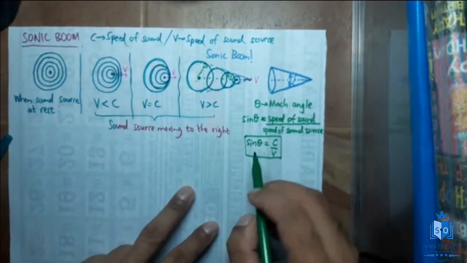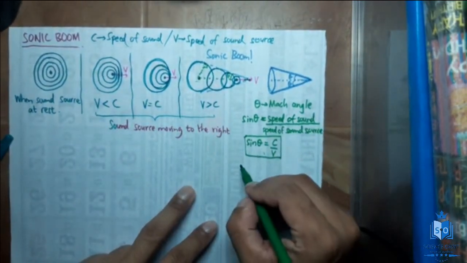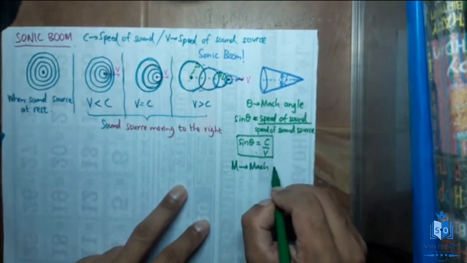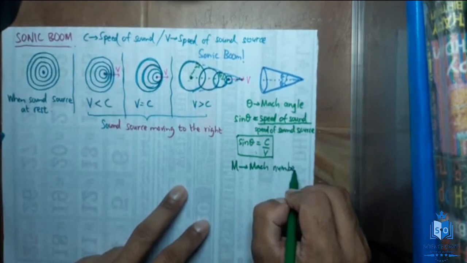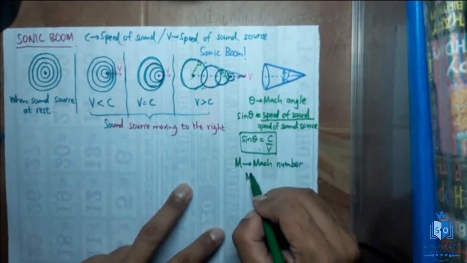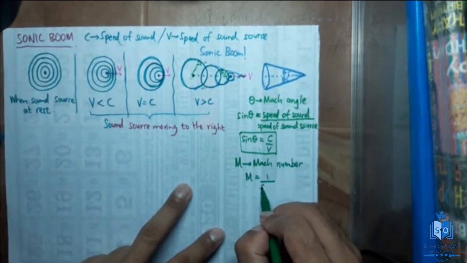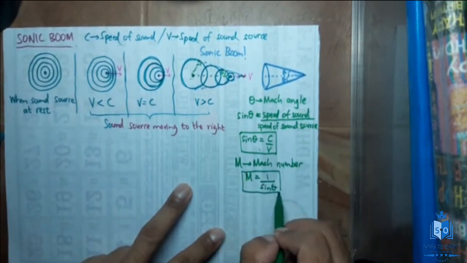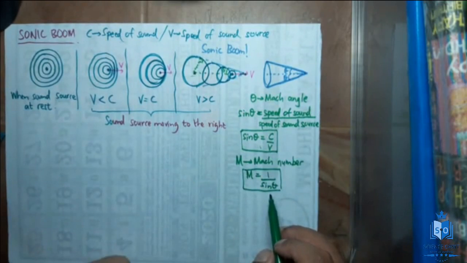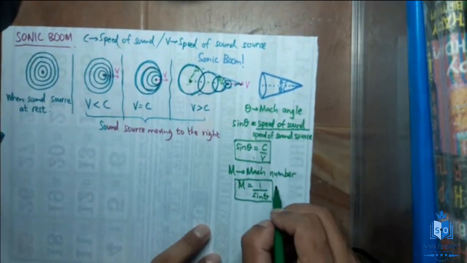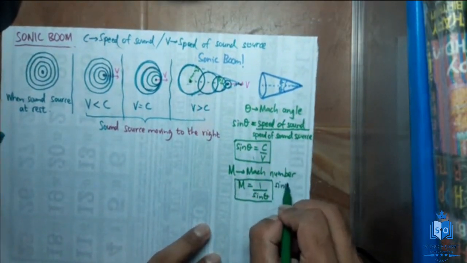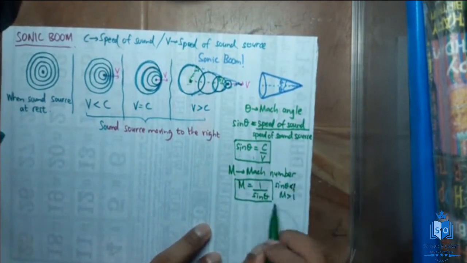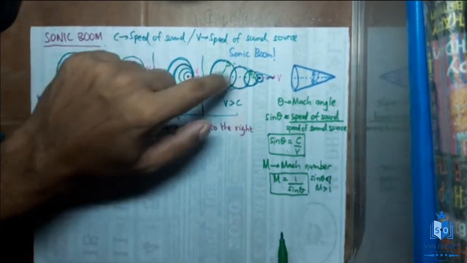And there's another number we use, with a capital letter. It's called the Mach number. Mach number is given by this equation: capital M is equal to 1 over sine theta. That is the equation for the Mach number. Now we know sine theta is a value which is always less than 1. That means M is a value which is always greater than 1. This is when supersonic waves are created.